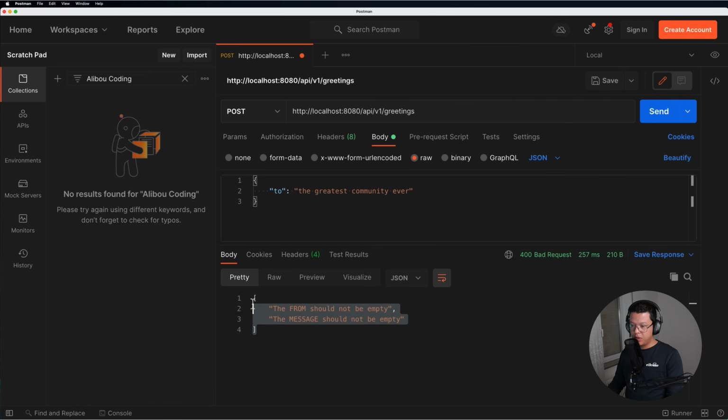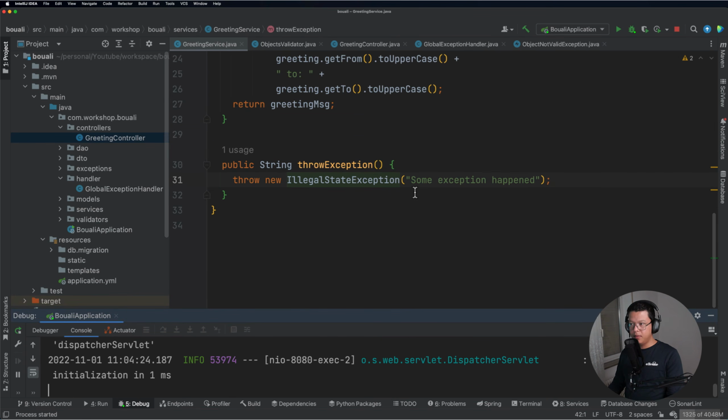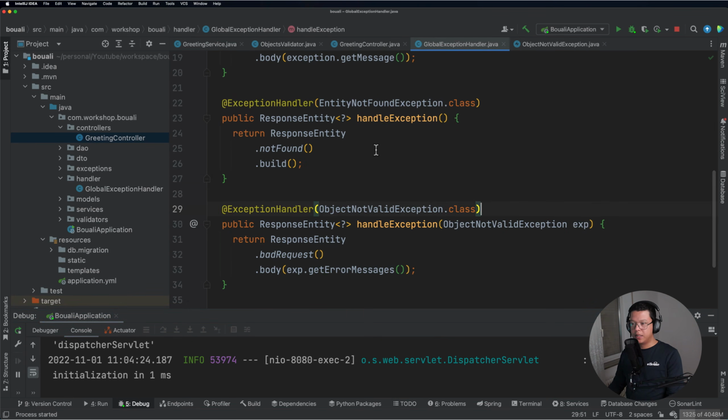So we see that we have an object. Of course it's an array, and it contains the error messages. And this is how we can validate objects and handle all the issues within one place, like we did in this global exception handling.